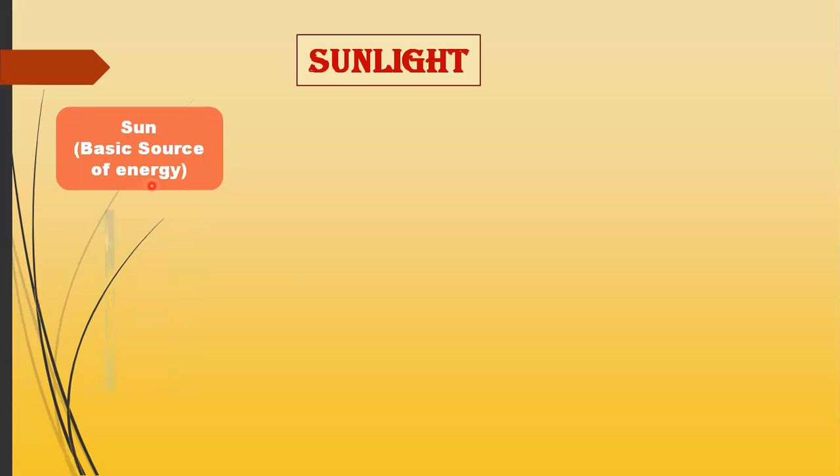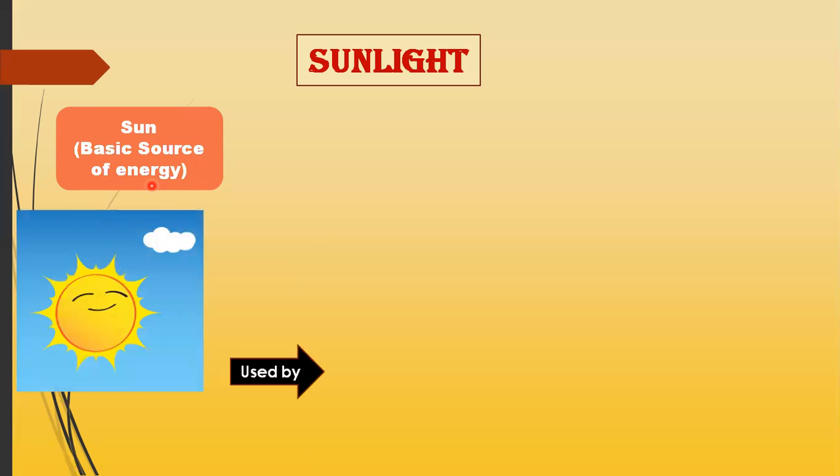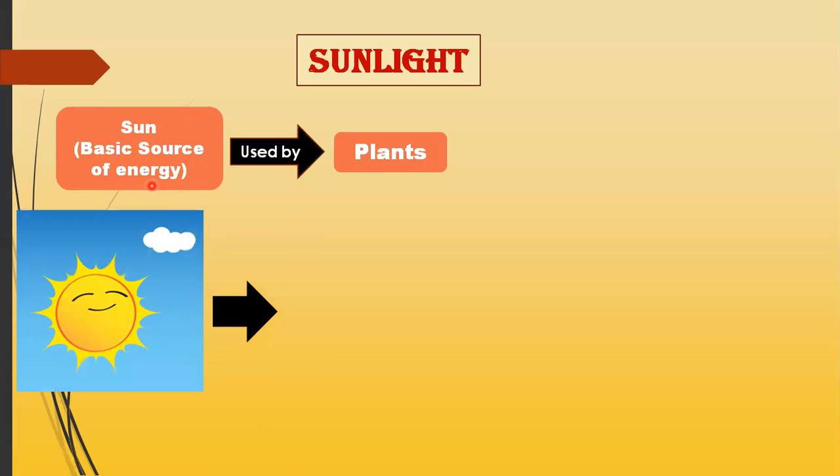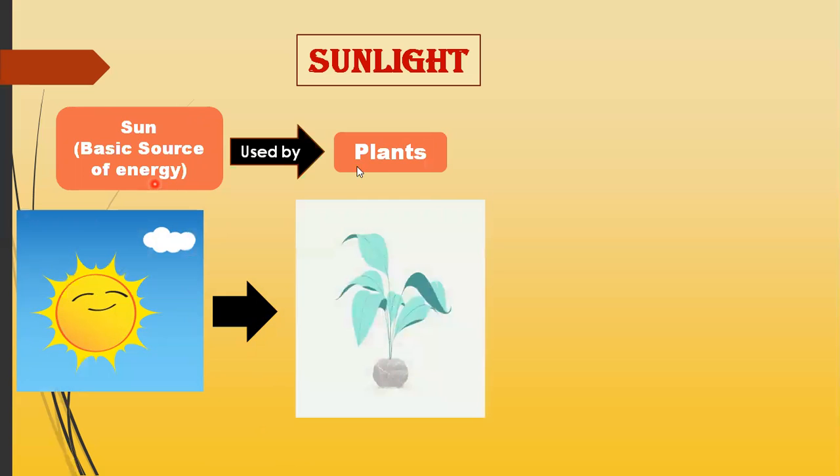This light energy is captured and used by plants to make their own food by the process of photosynthesis. Plants capture the light energy and prepare their own food. That's why they are known as the producers, as we have discussed.